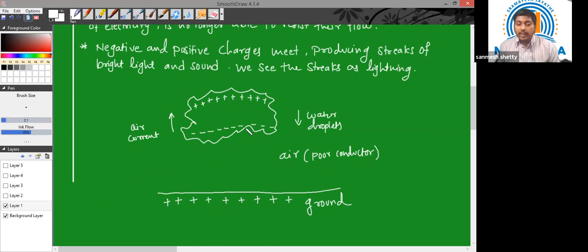But when the magnitude of the negative charges becomes tremendously high, the air, even though it is a poor conductor, is unable to resist the electrical discharge, and we get a streak of lightning. These flashes are known as lightning. So basically, lightning is an electrical discharge process.